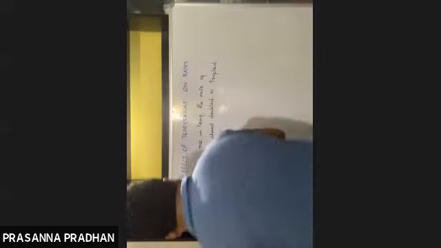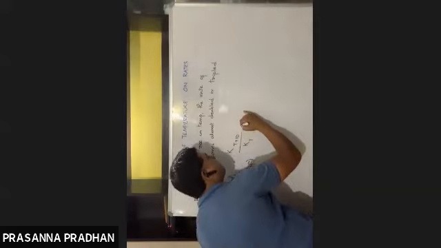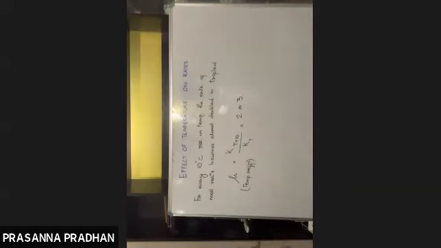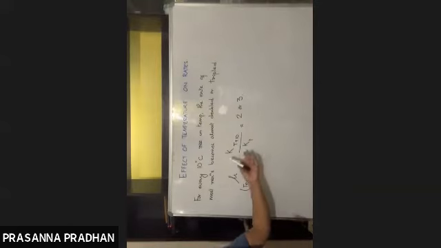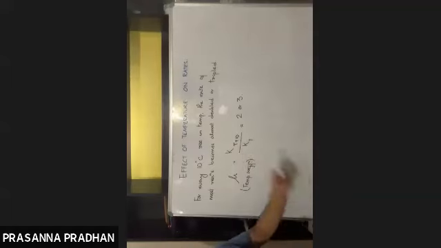Okay. And whenever the temperature is 10 degrees Celsius higher, we see this ratio is nearly 2 or 3. So what is temperature coefficient again? It is defined as the ratio of rate constants at two different temperatures which differ by 10 degrees Celsius. And what is this value? Either 2 or 3. Right?